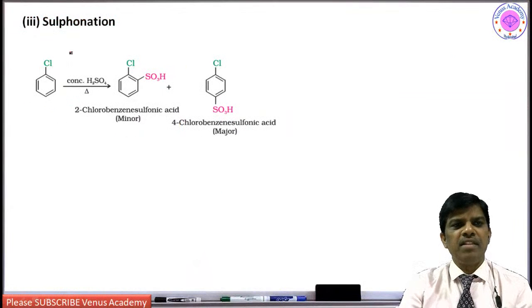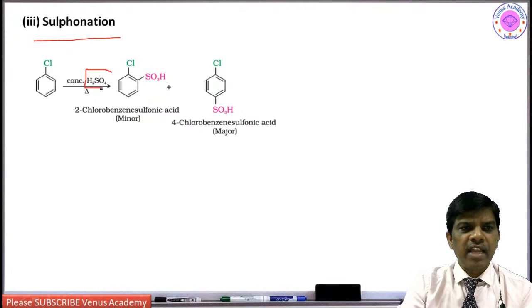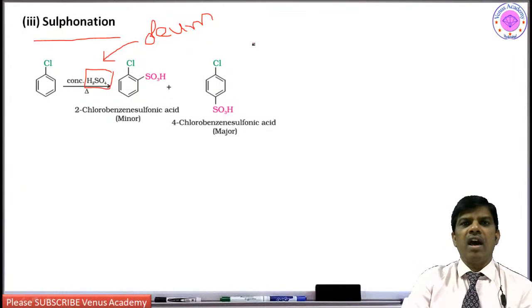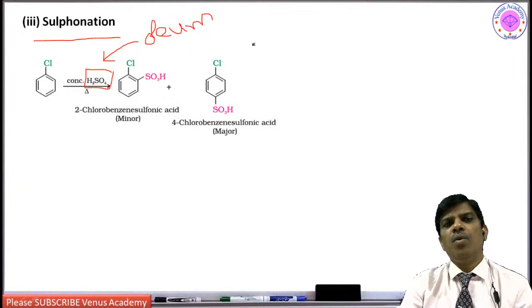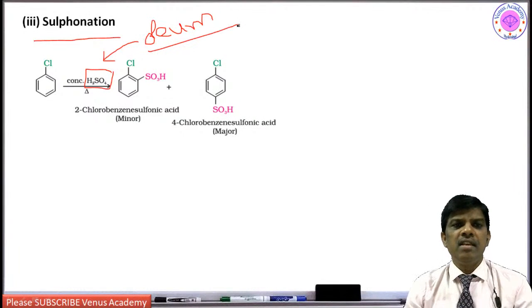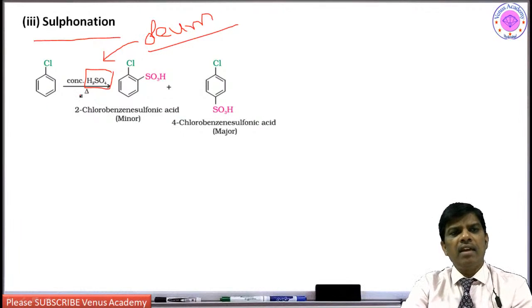Sulfonation is the same thing, also an electrophilic substitution reaction. Concentrated sulfuric acid is given, but it should be oleum, fuming sulfuric acid. Yes students, so oleum is going to undergo sulfonation. Na2S2O7 or H2S2O7 is oleum. This oleum mixture, fuming sulfuric acid, undergoes sulfonation. Usually with concentrated sulfuric acid, even if you heat at high temperature, it is not easy to undergo sulfonation.